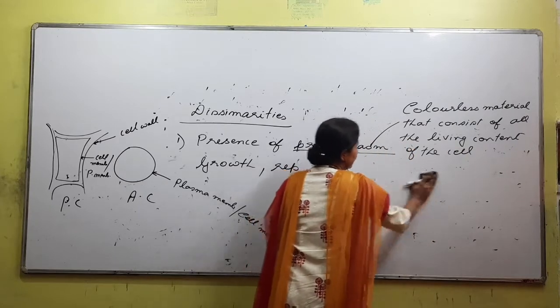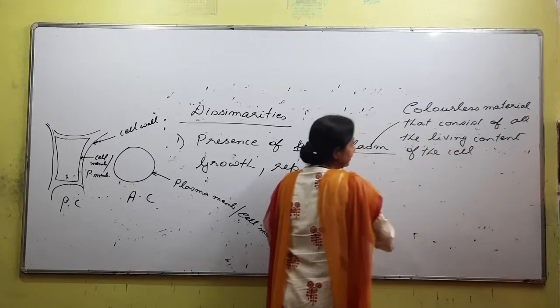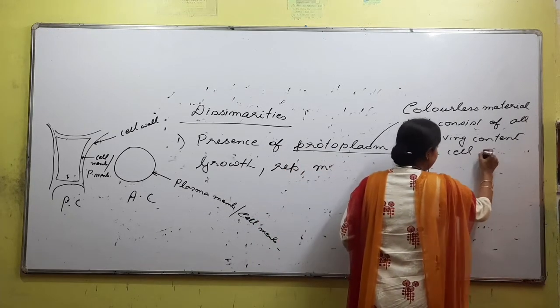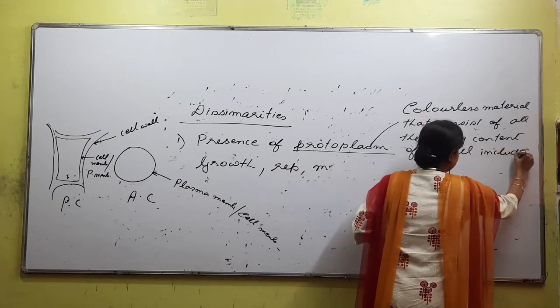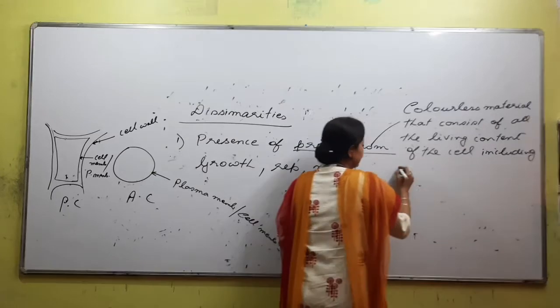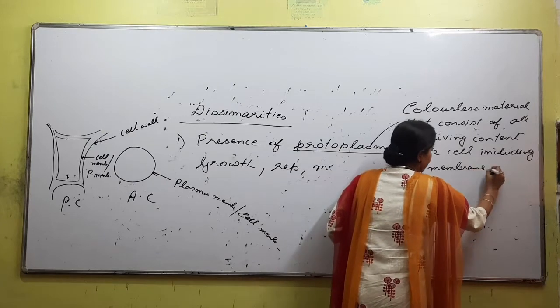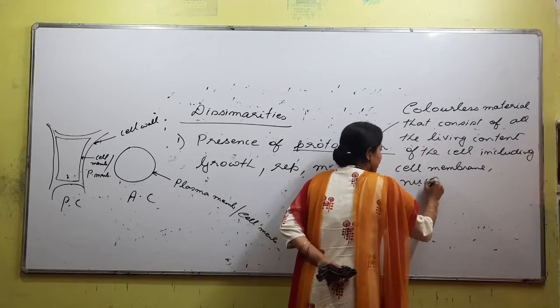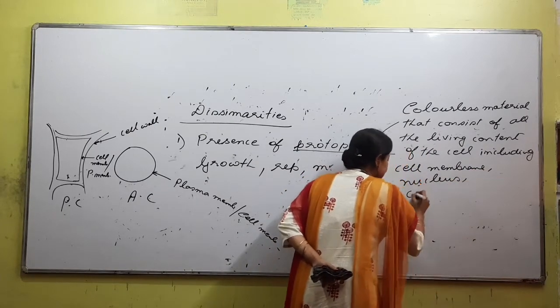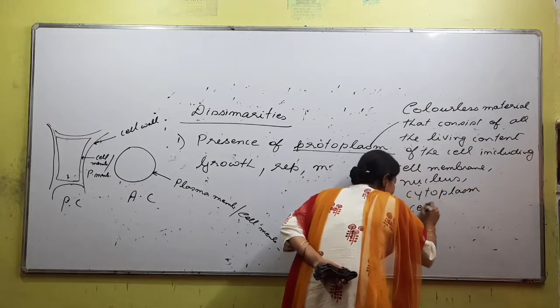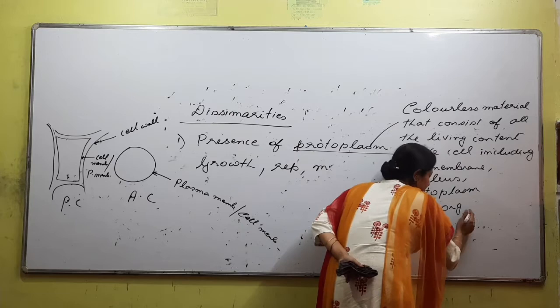So, what is protoplasm? It is a colorless material that consists of all the living content of the cell, including cell membrane, nucleus, cytoplasm and cell organelles.